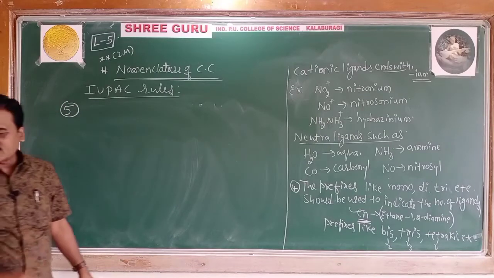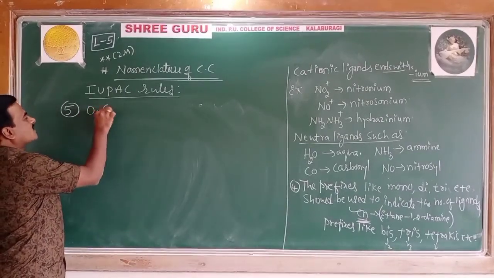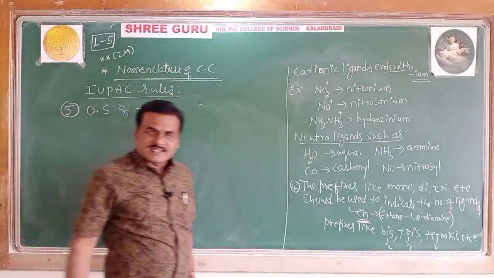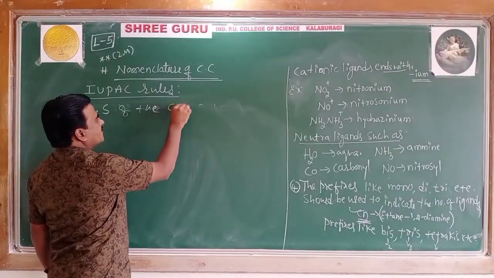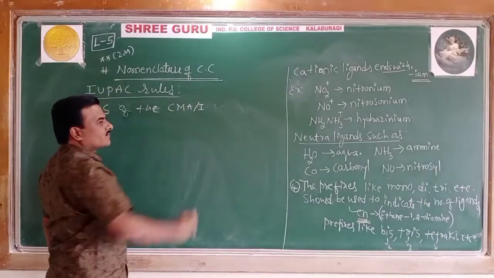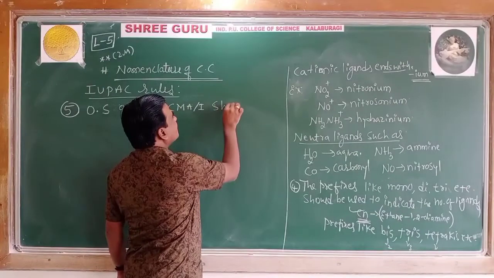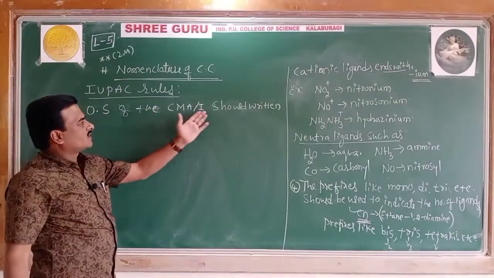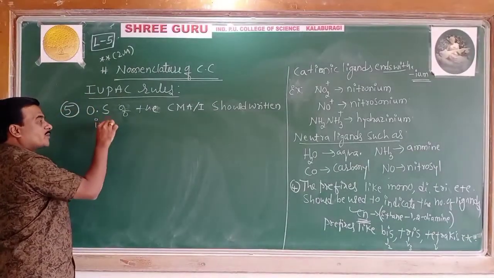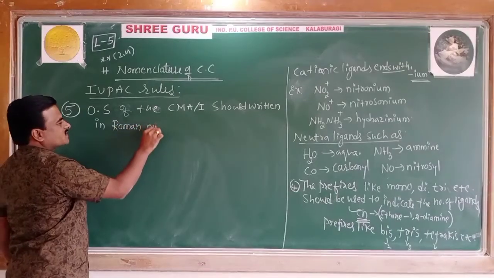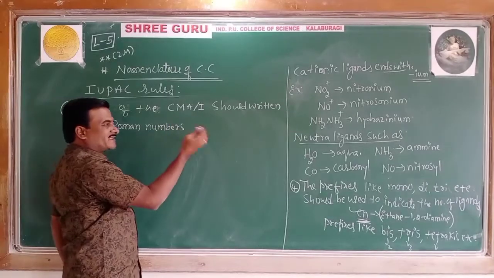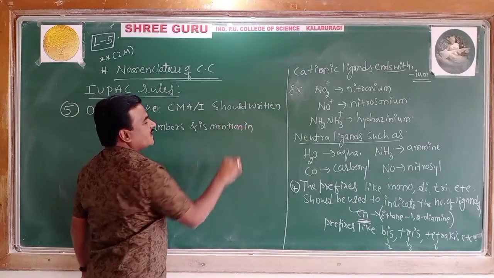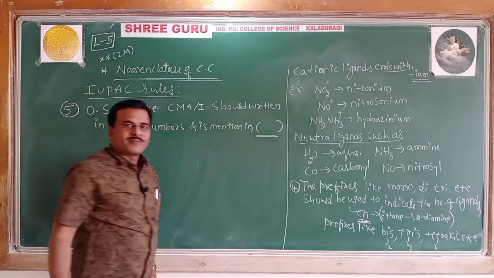Rule number 5: the oxidation state of the central metal atom or ion should be written in Roman numerals, that too in parentheses, mentioned in the bracket.